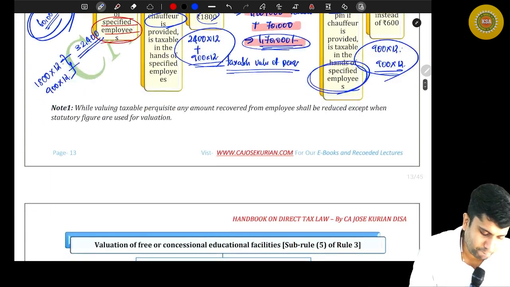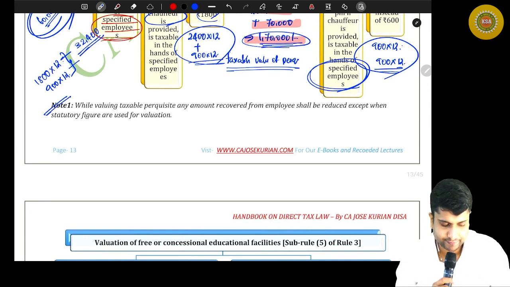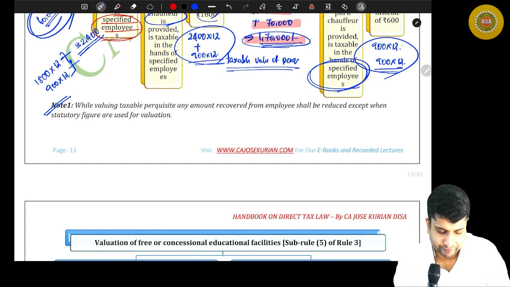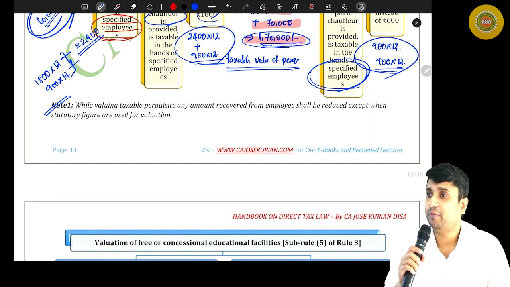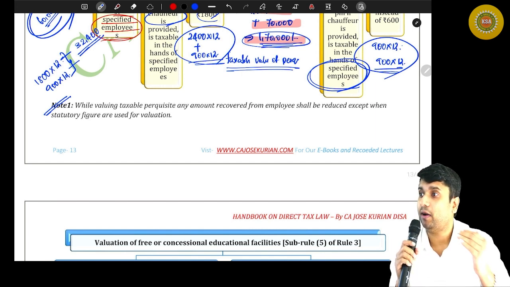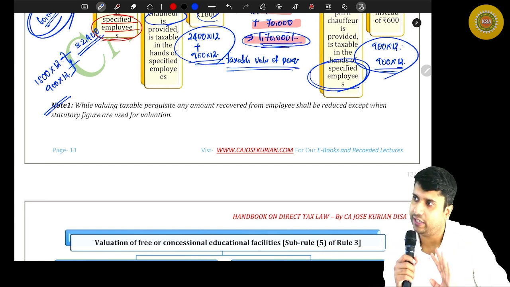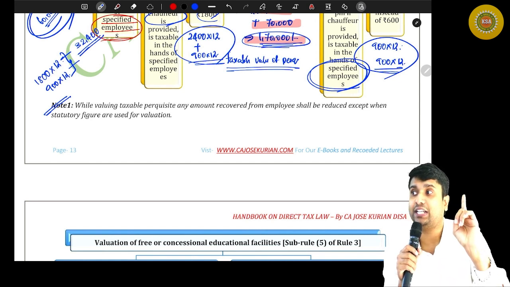And there is one important note here. Can you read this note, friends? While valuing taxable perquisite, as we have seen yesterday, from the rent-free accommodation also, we have deducted the amount recovered from the employee. Here also, you have to deduct that. But don't deduct any recoveries from the employee when you are using statutory figures.